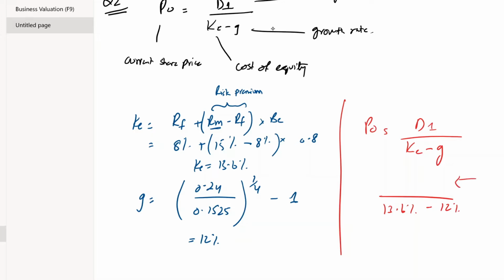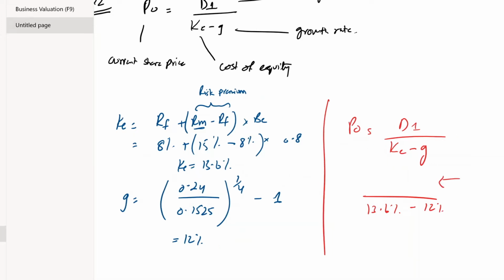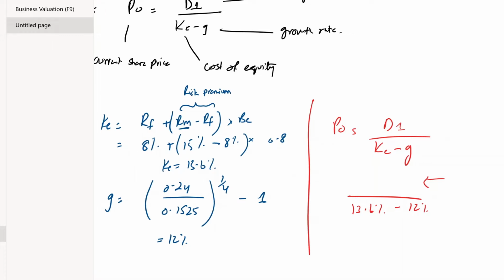Now in order to compute the D1, I need to multiply today's dividend by the growth rate, which means that I need to add the growth rate into today's dividend, and which means that I'll add 112%.